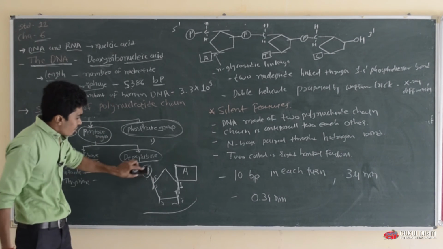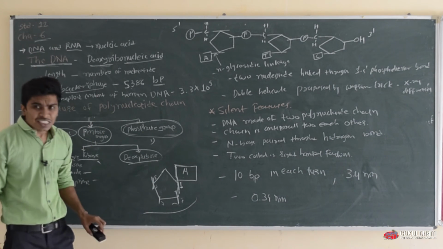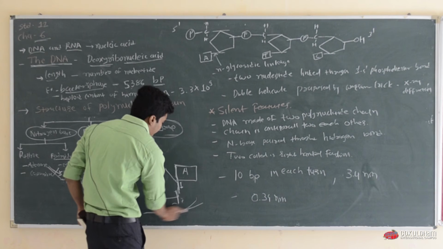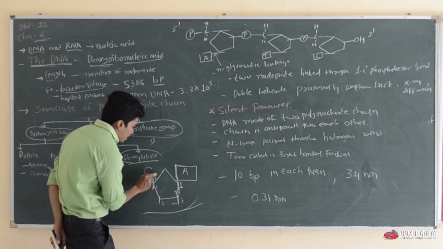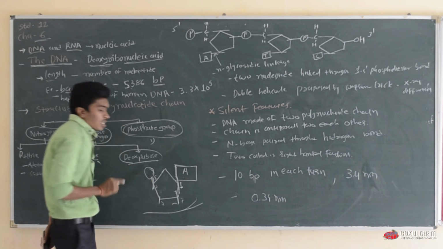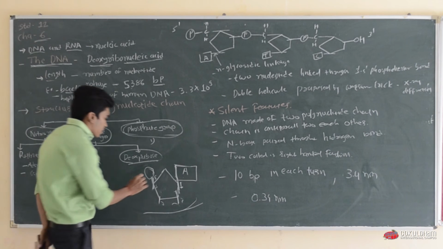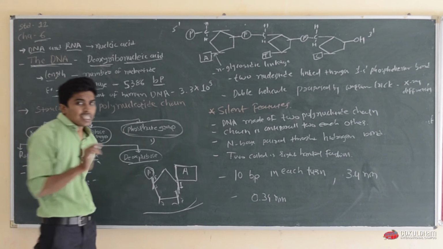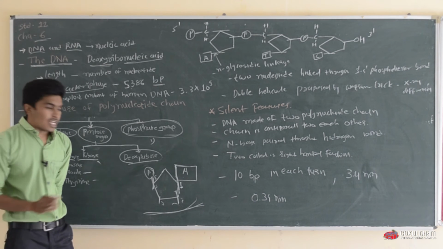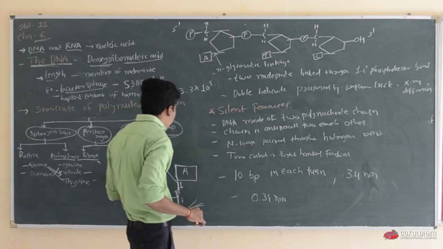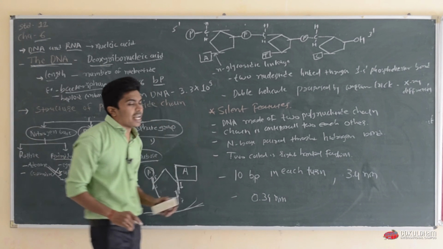If only nitrogen base and sugar are present, it is known as a nucleoside. But when phosphate is added to the nucleoside, it's called a nucleotide.